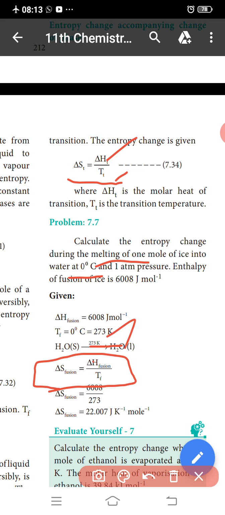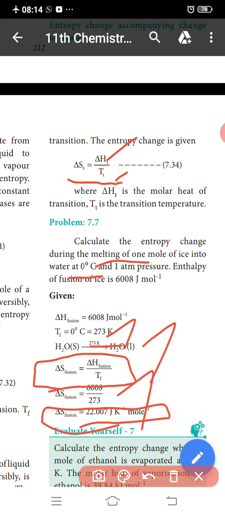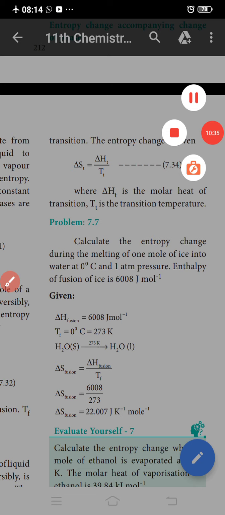So the H2O molecules convert from the solid state to the liquid state at 273 Kelvin. So del S fusion is equal to del H fusion divided by T_F. Substituting the values, 6008 divided by 273, the del S fusion is equal to 22.007 joule per Kelvin per mole. This is the entropy of fusion value. Okay, thank you.